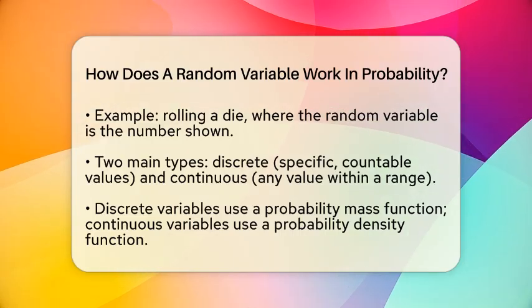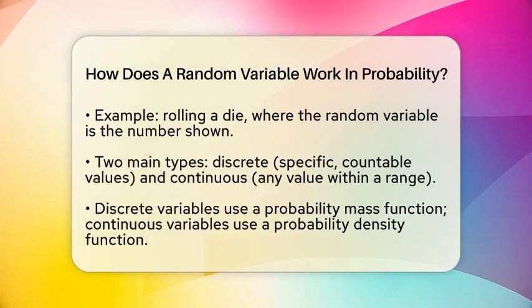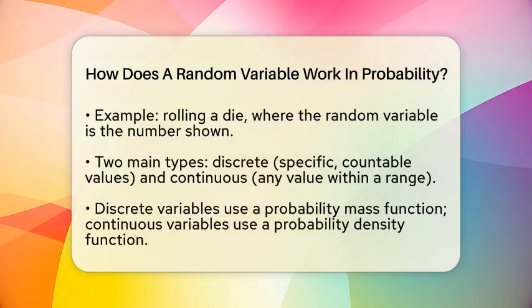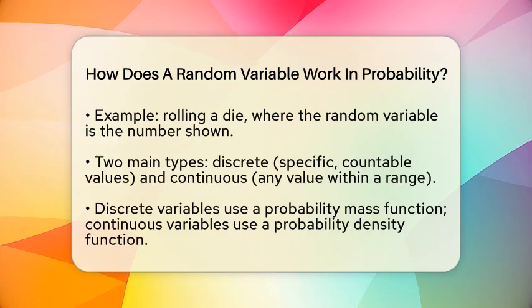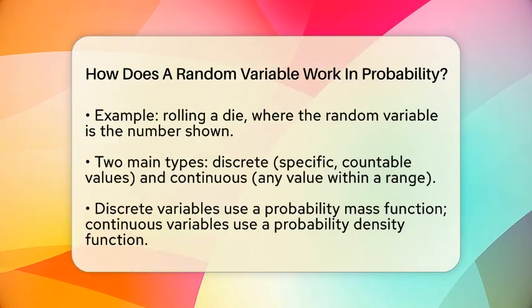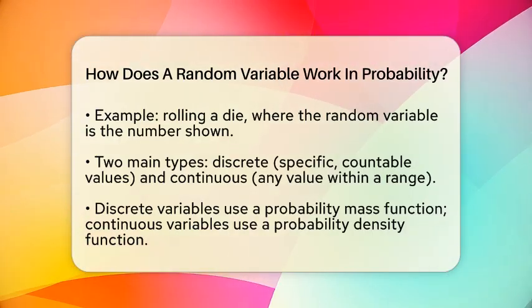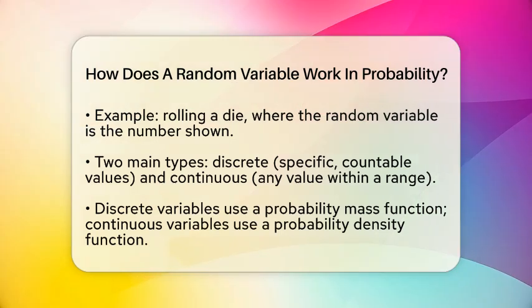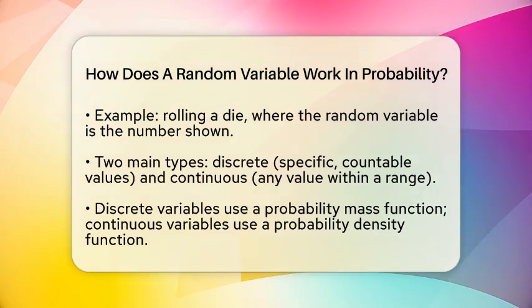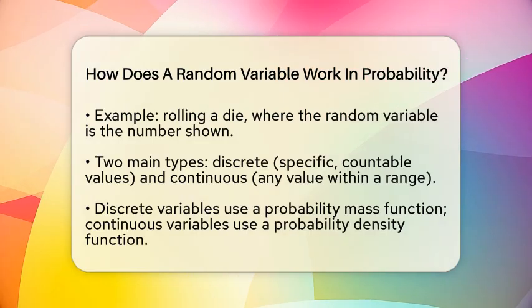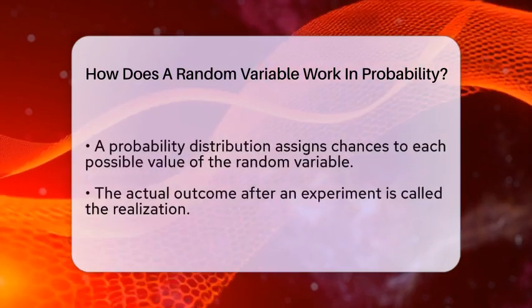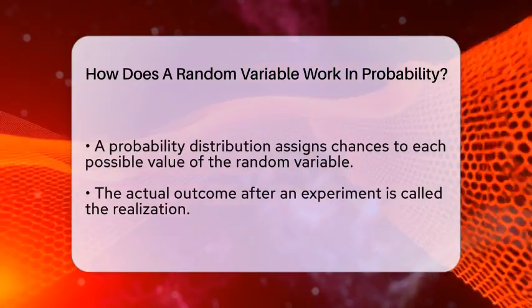These variables are useful because they help us understand how likely different results are. For discrete variables, we use a probability mass function, which tells us the chance that the variable equals a specific number. For continuous variables, we use a probability density function, which shows how likely the variable is to fall within a certain range.